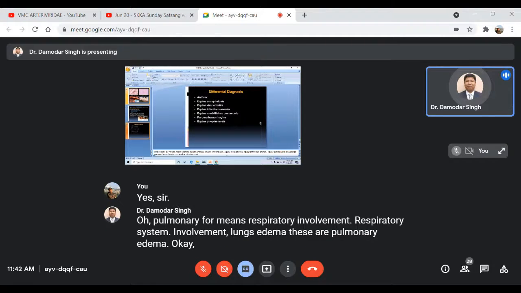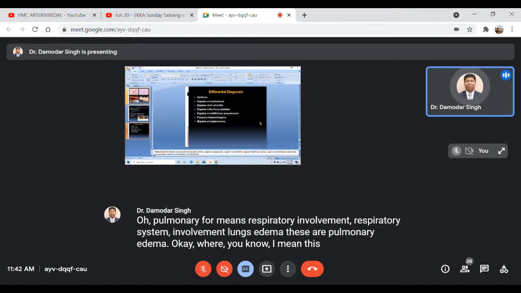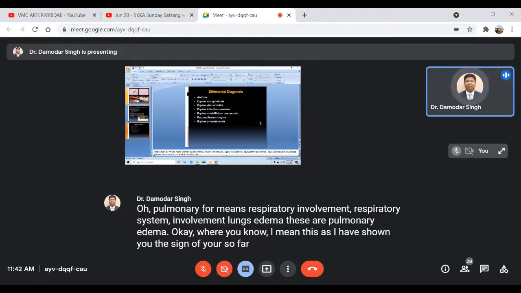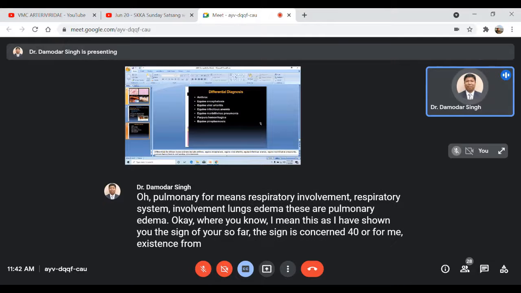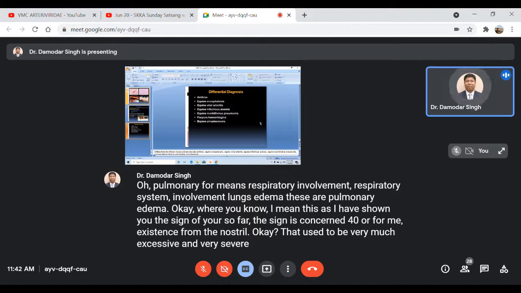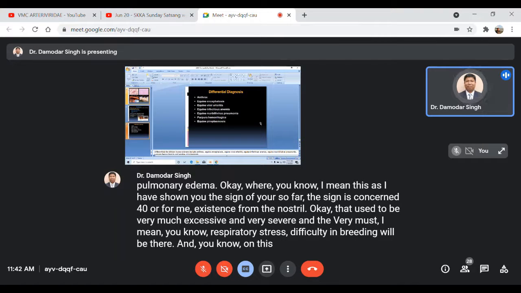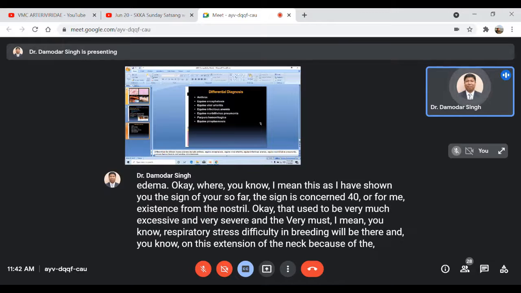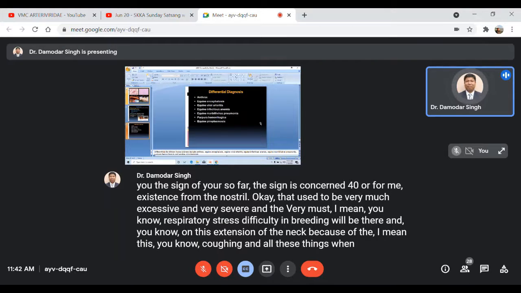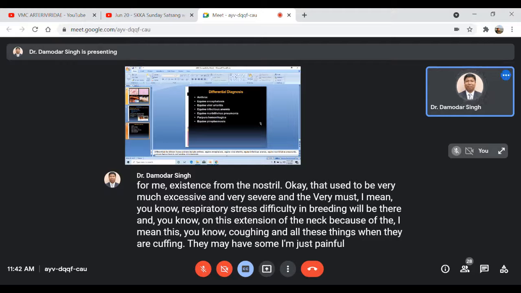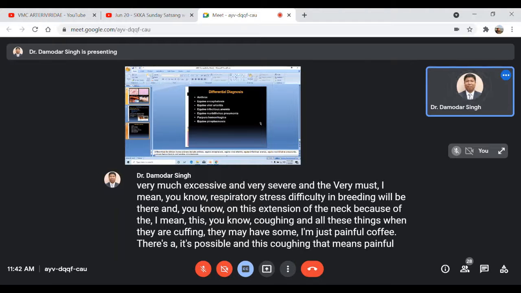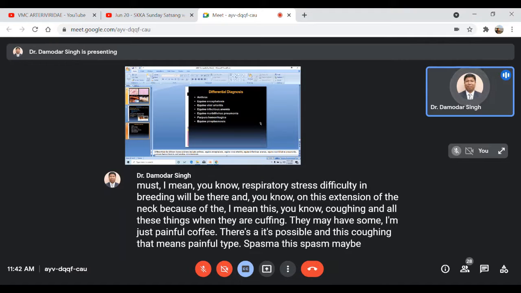As I have shown you, so far as the signs are concerned, there is frothy or foamy exudation from the nostril, which is very excessive and severe, with respiratory distress and difficulty in breathing, and extension of the neck because of coughing. The coughing may be painful and spasmodic, with spasm in the trachea and tracheal muscles.